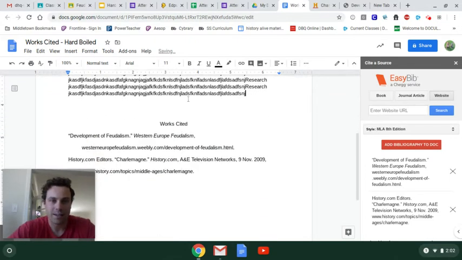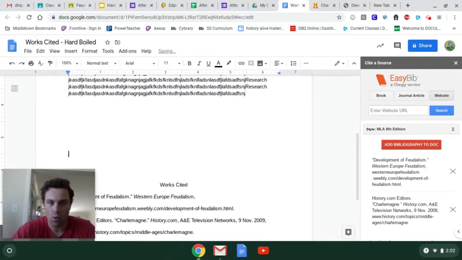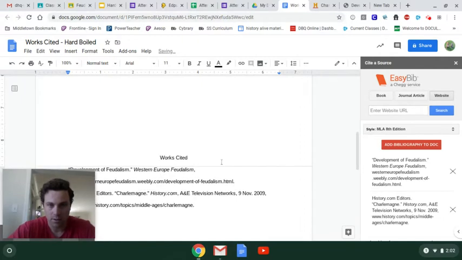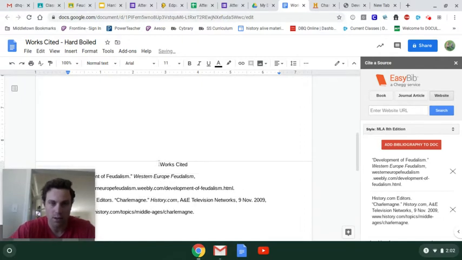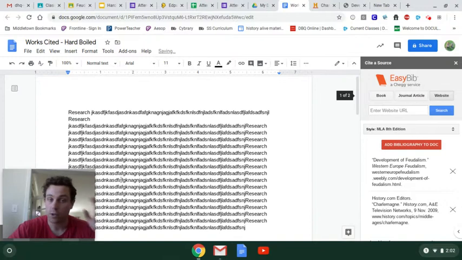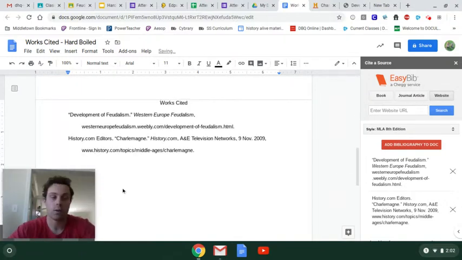You cannot end and then just begin with a works cited. Your works cited needs to be on its own fresh page, so you need to space it out. And you see how it's going on to its own new page. It's not good until the works cited is on page 2. See how it says 1 of 2? Works cited is on page 2. All right, works cited needs to be on its own fresh page. It can either be its own Google Doc or its own page on this Google document, okay? So it could be on your research document or it could be on its own Google document, but it needs to be on its own fresh page.